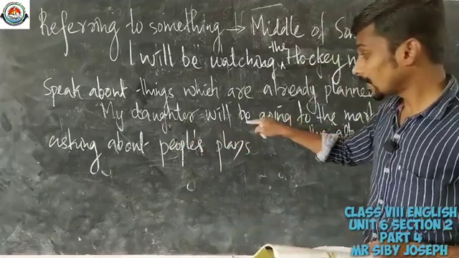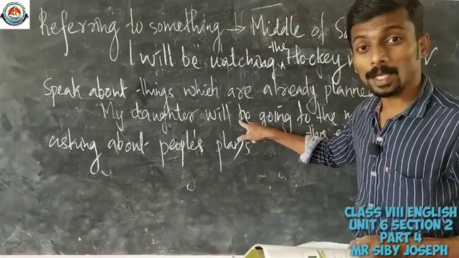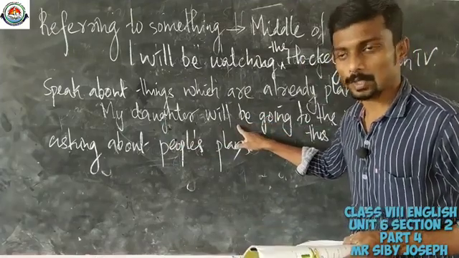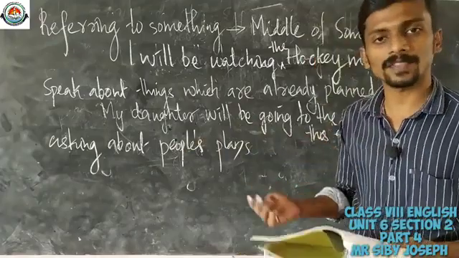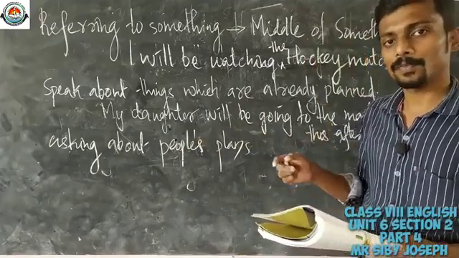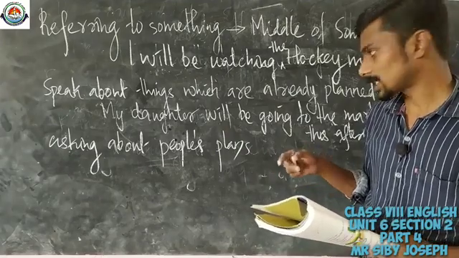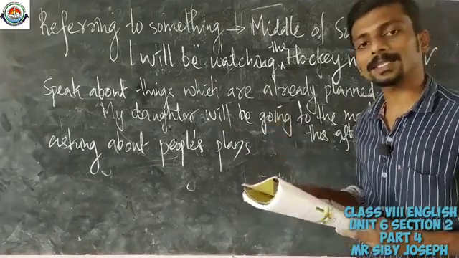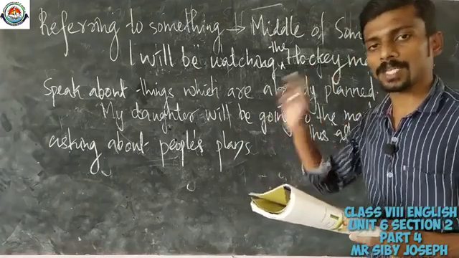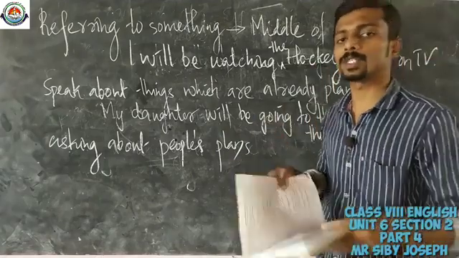So we can express the same meaning using present continuous also. See, my daughter is going to the market this afternoon. If we speak like that, it is also right. So the meaning is the same in present continuous and in future continuous.